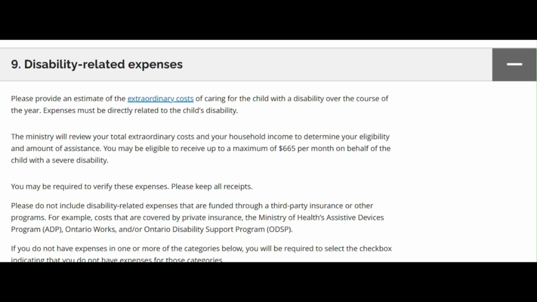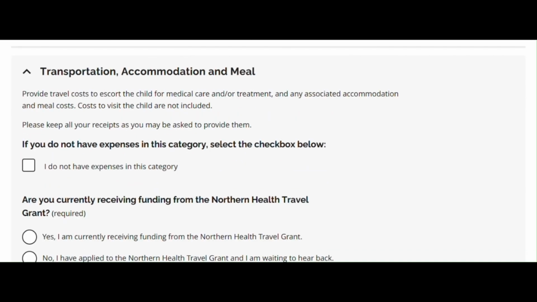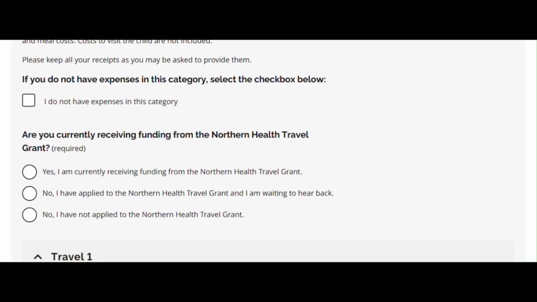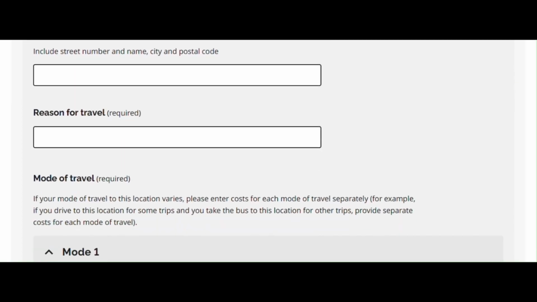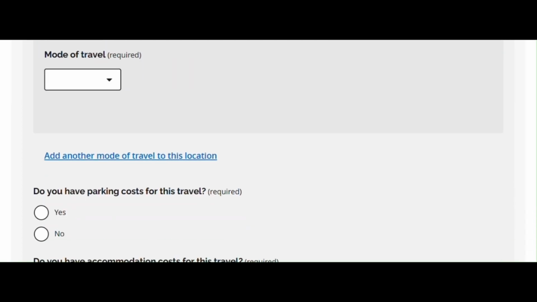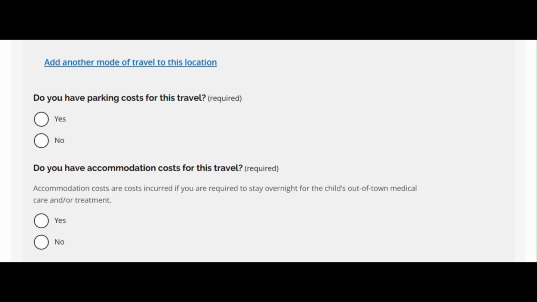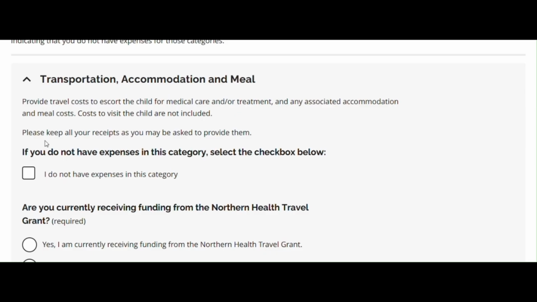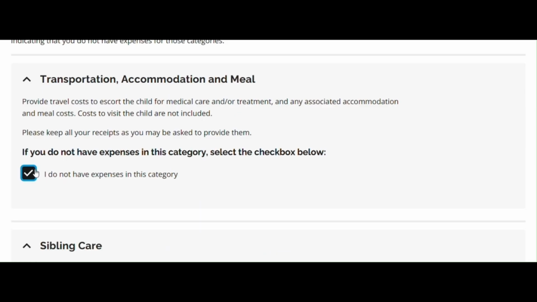For any section you have claimed an expense, you will be required to provide a rationale. This can be point form and explains how the child's medical condition and/or disability leads to the extra cost. Refer to the sample application for examples. If you do not have expenses for any section, check the box "I do not have expenses in this category."